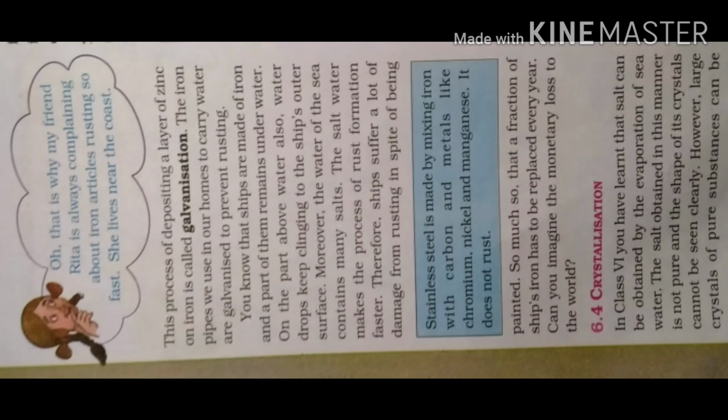The last topic of this chapter, crystallization. In class 6, you have learned that salt can be obtained by the evaporation of seawater. The salt obtained in this manner is not pure and the shape of its crystal cannot be seen clearly. Seawater is saline in nature, which means it consists of salt. So when the water evaporates completely, it leaves behind the crystal forms that are known as salt.